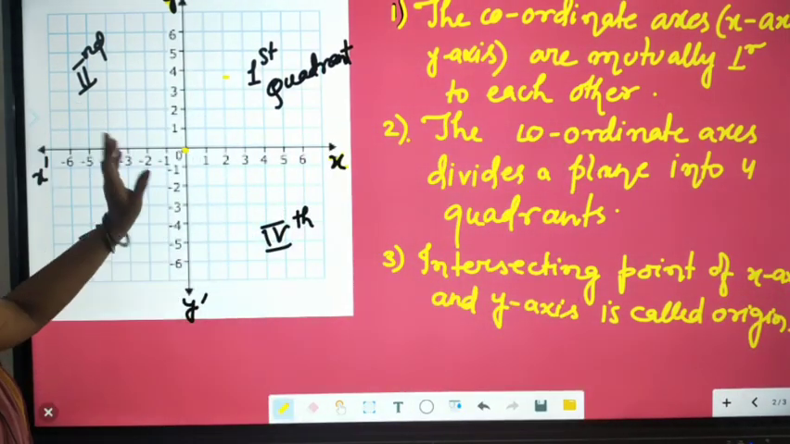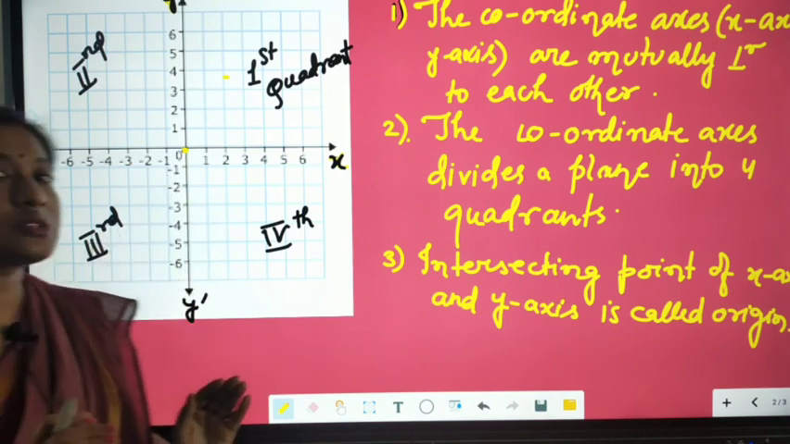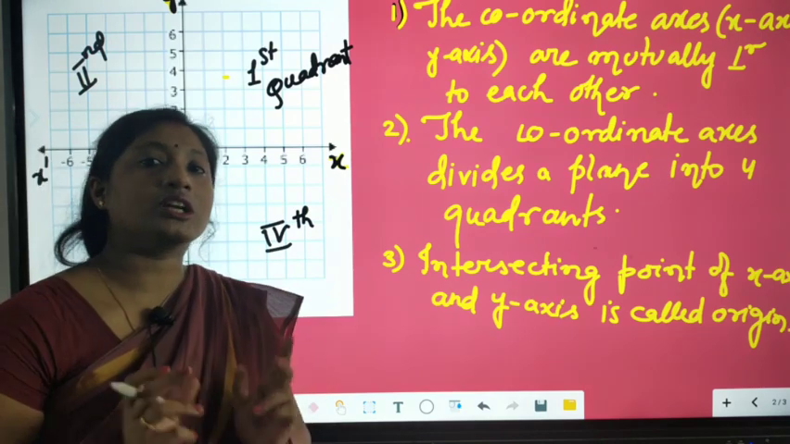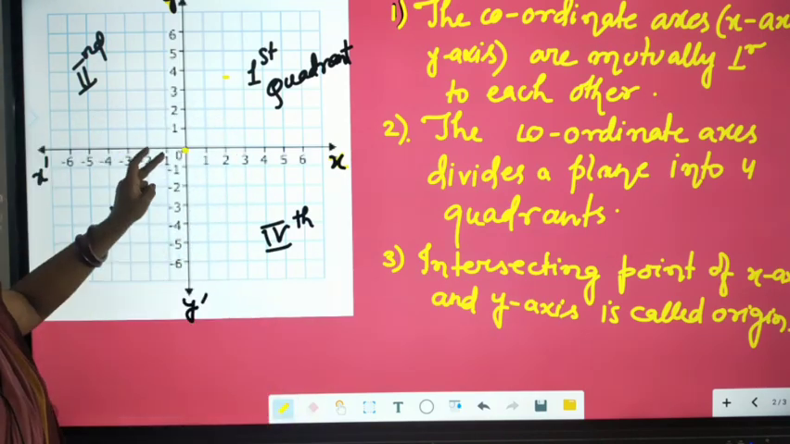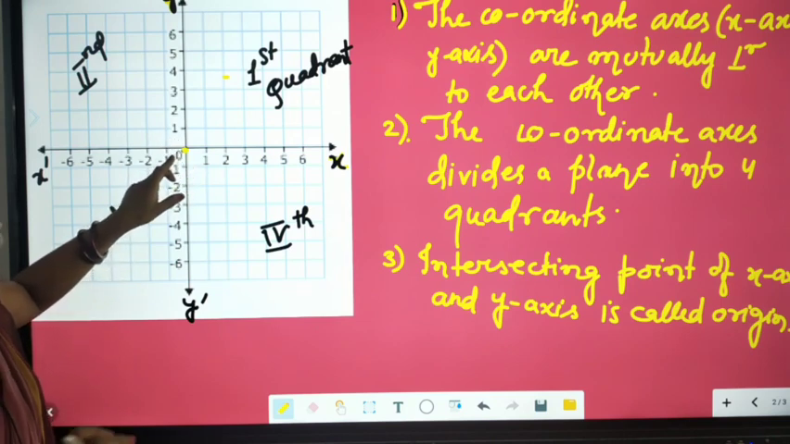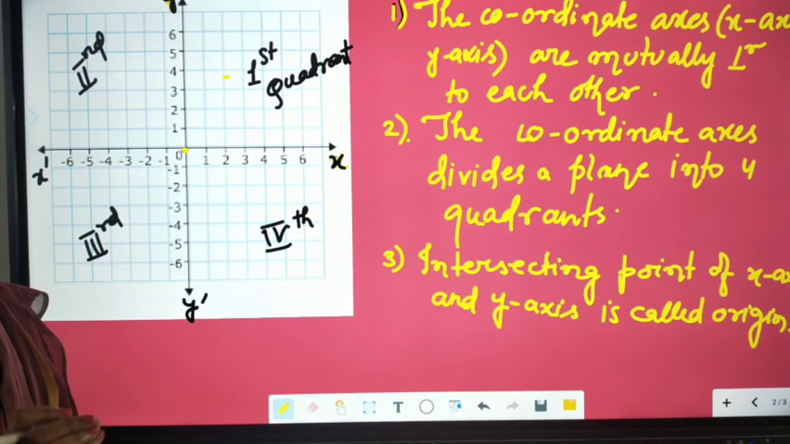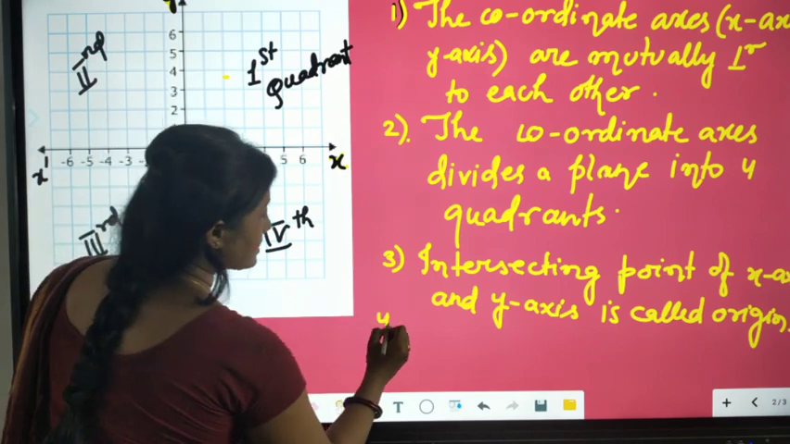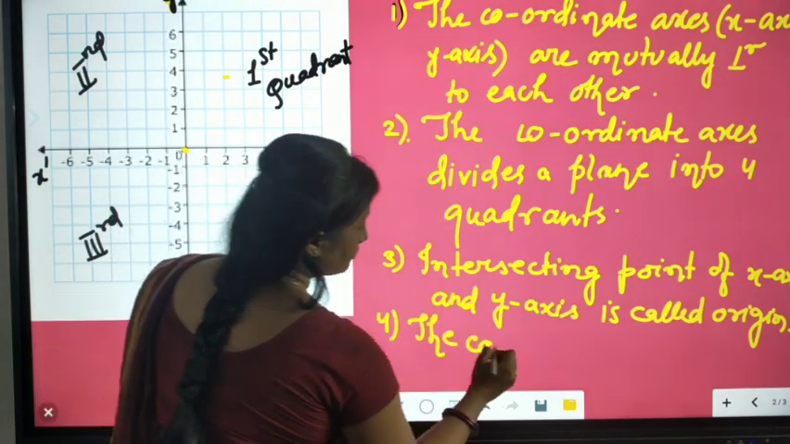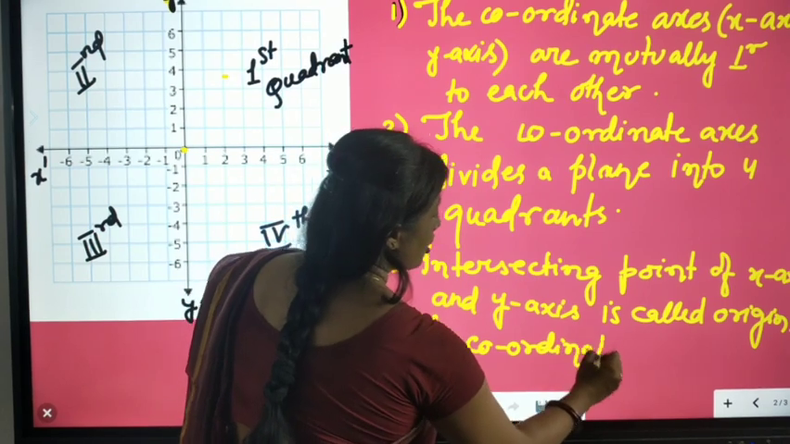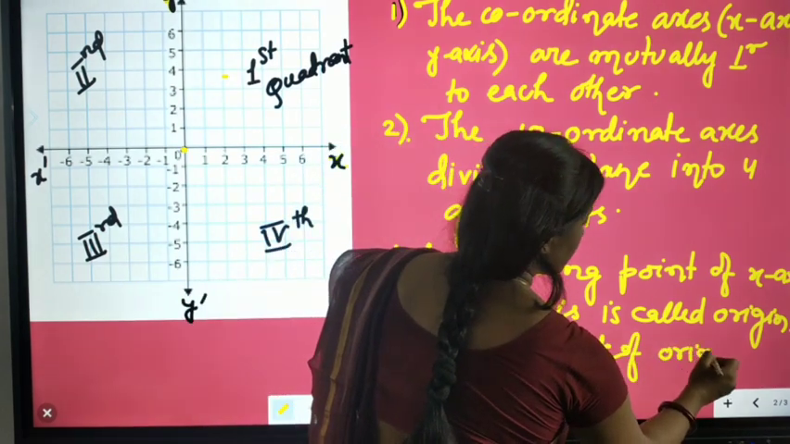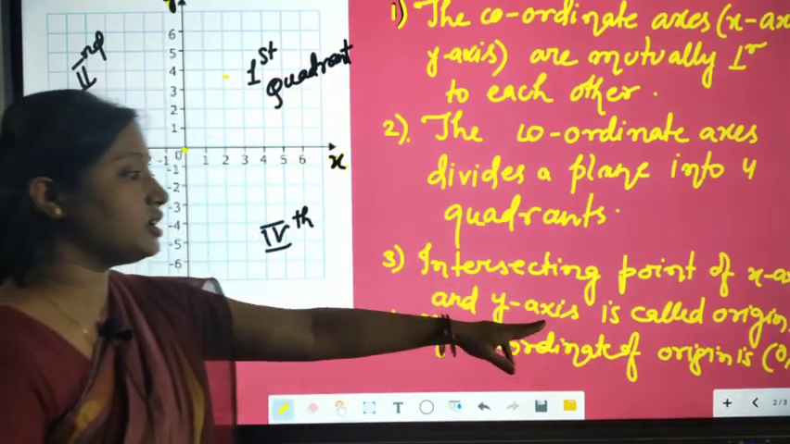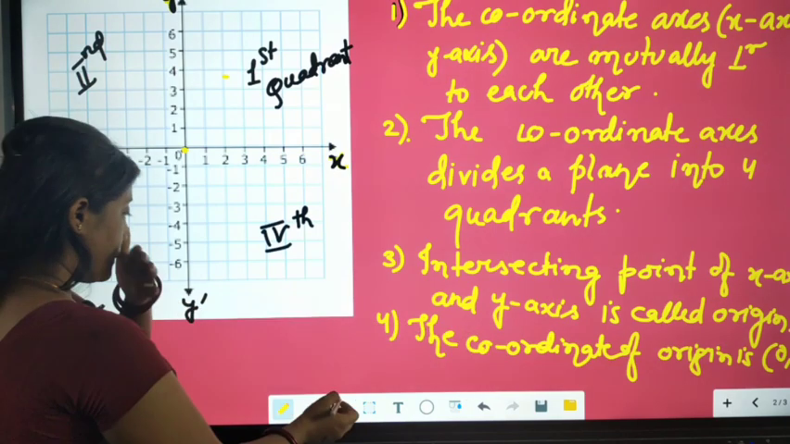Now next, look here. What will be the coordinate of the origin? Coordinate means writing the location of a point as an ordered pair. If I am asking you the coordinate of the origin, that means its distance from the x-axis and its distance from the y-axis. Its distance from the x-axis is 0 and its distance from the y-axis is also 0. So we can say that the coordinate of the origin is (0, 0). We write a coordinate like this in an ordered pair.